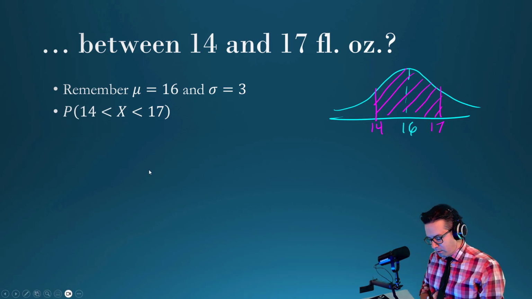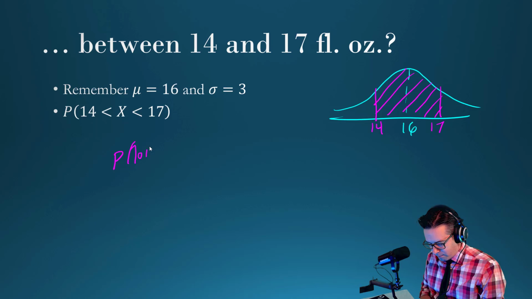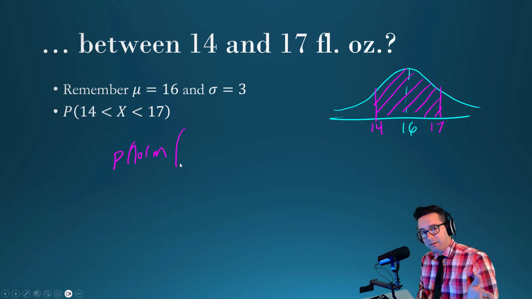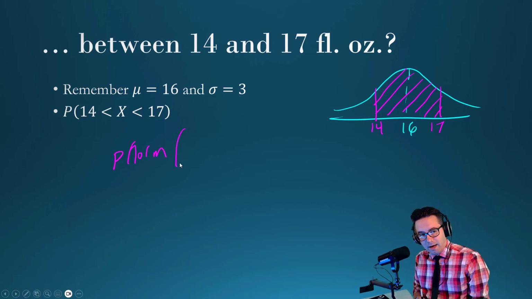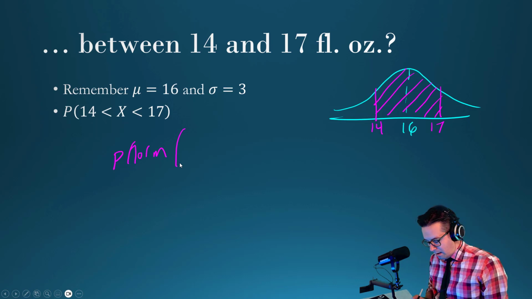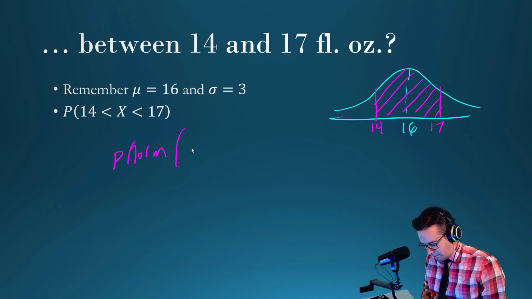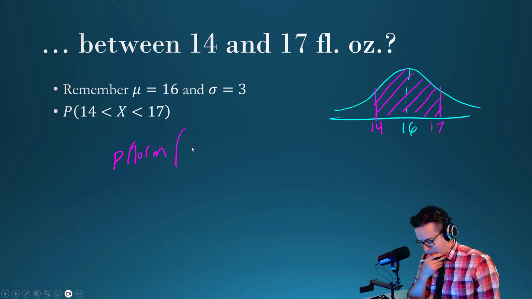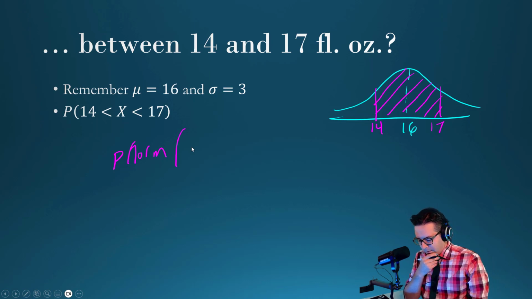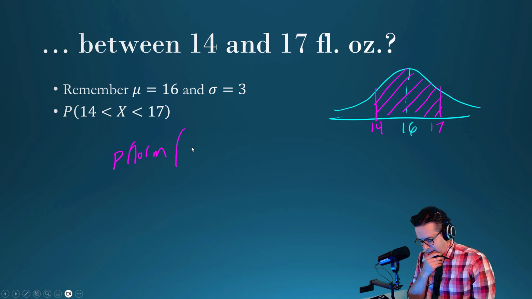And so then what we do is, like we did before, we find the area, P norm, right? Because it's the percentile of this, and we can just put one value in here. So there's a few different ways that we can do this.